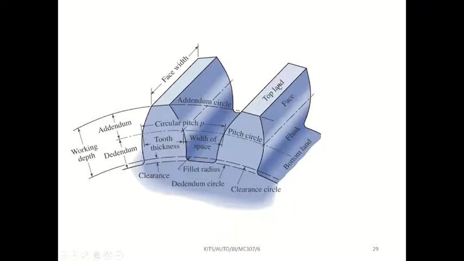Can you see my arrow? This is called the root. Inside, for example, if the gear teeth are like this, this place is called the root. Also, this surface is called the bottom land, and this is also called the root.